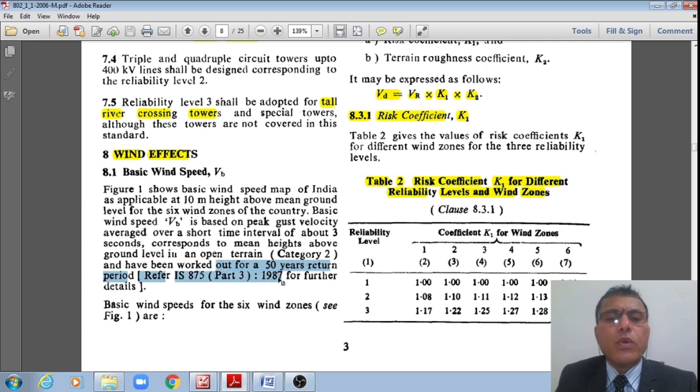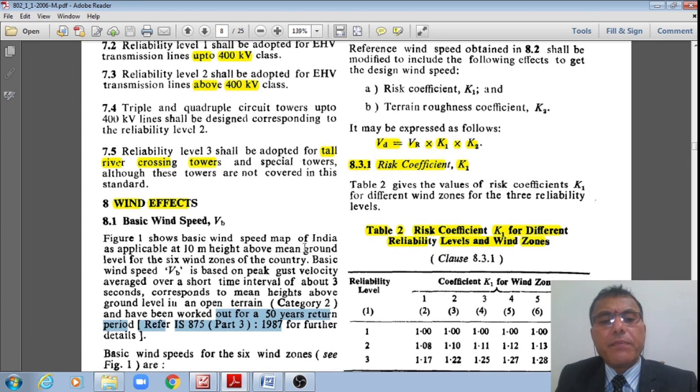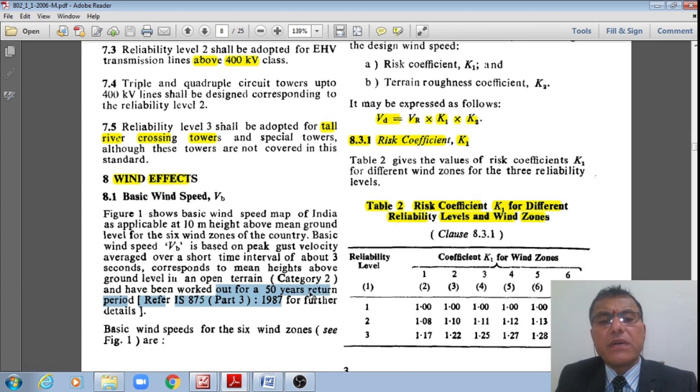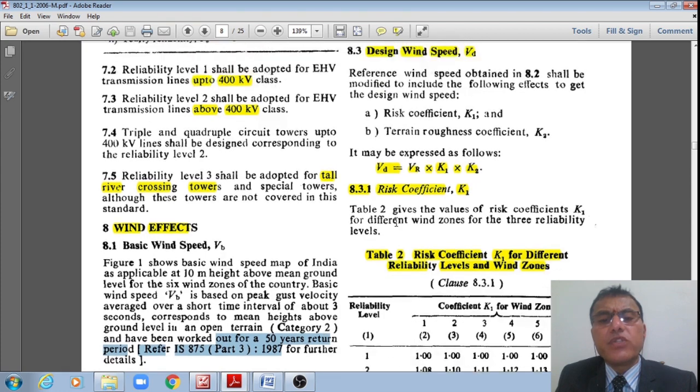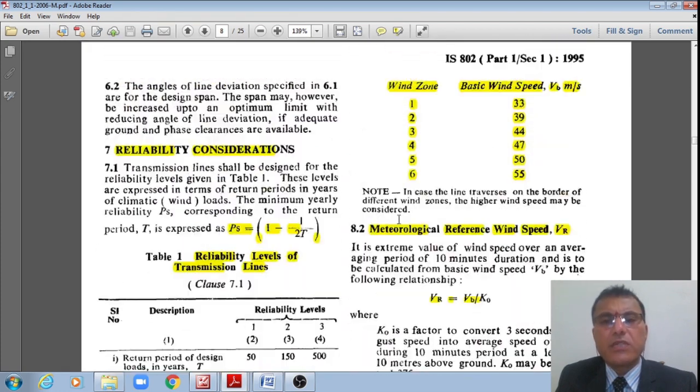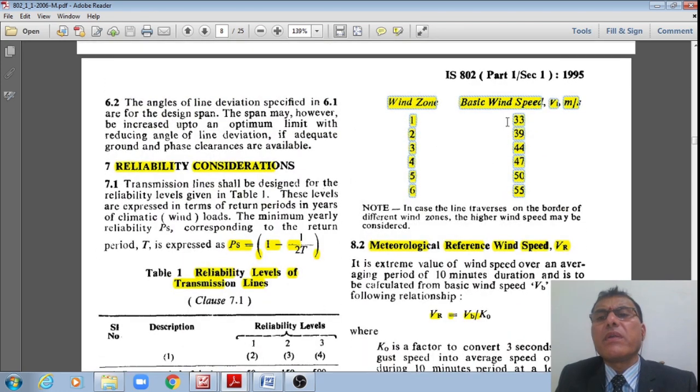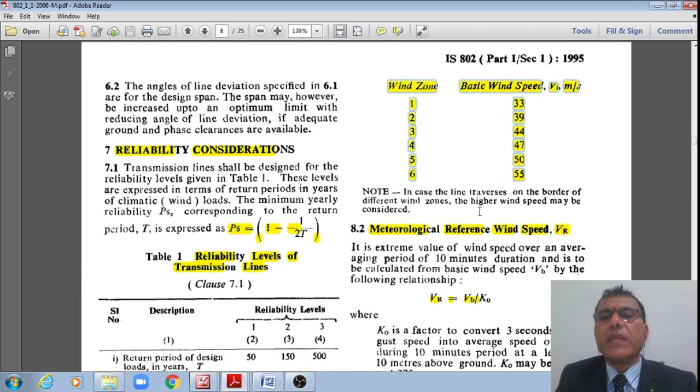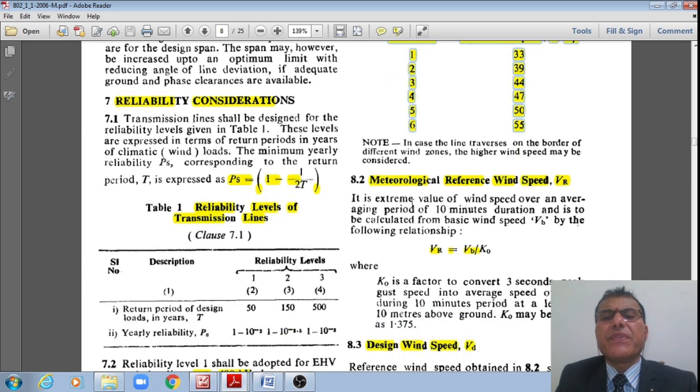Now we have the new version of IS 875 part 3 wind loads, the 2015 version, right? There the basic wind speeds are given for 6 wind zones, right? That is how wind zone 1 has a wind speed of 33 meters per second, wind zone 2 is 39, zone 3 is 44, zone 4 is 47, zone 5 is 50, and zone 6 is 55, right?